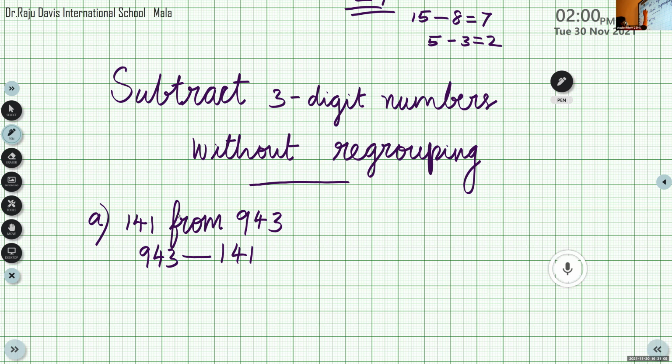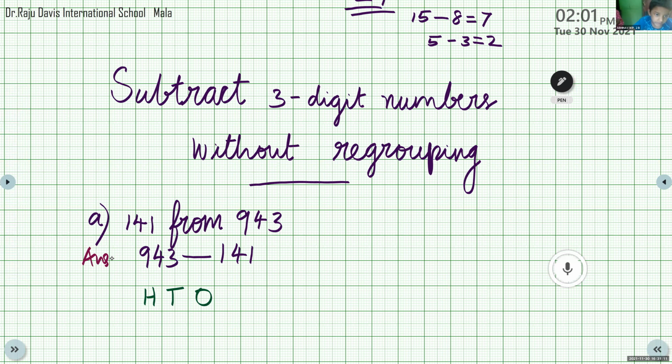Abhinav, which is the bigger number here? 943. Very good. Now the smaller number. 141. Now we can do the subtraction.